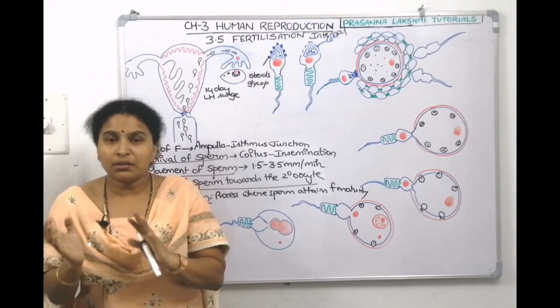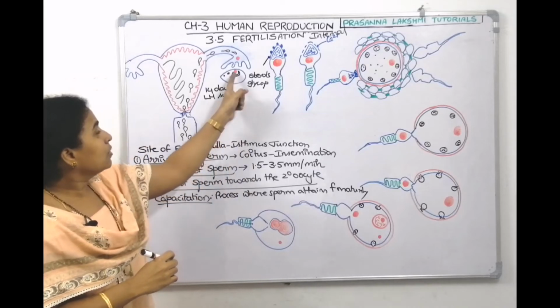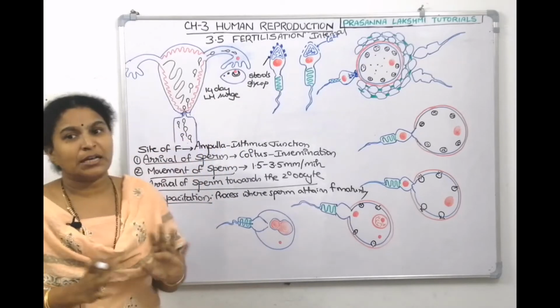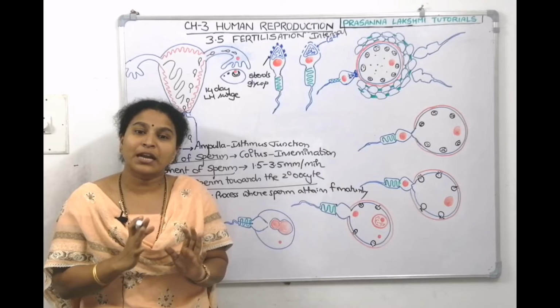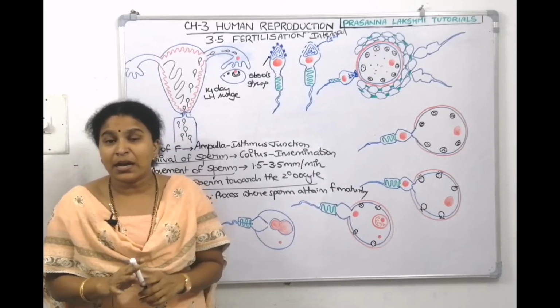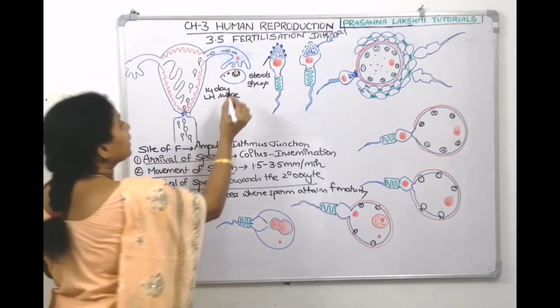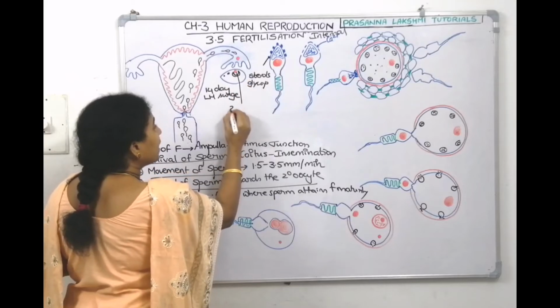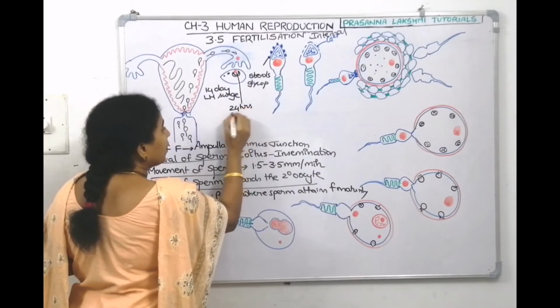After ovulation, the egg is viable only for 24 hours. Within 24 hours, the egg should get fertilized. So, we can tell that the egg will be alive only for 24 hours.